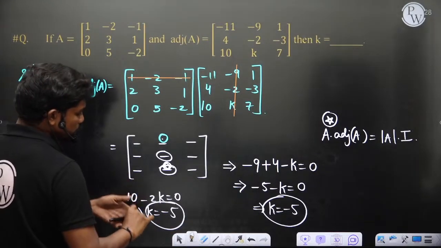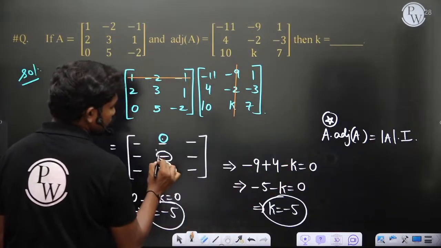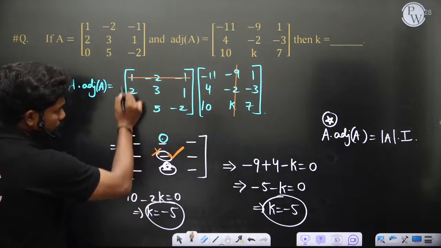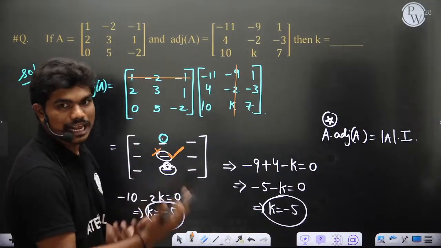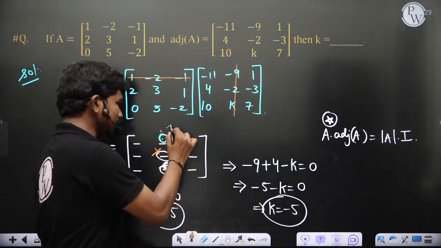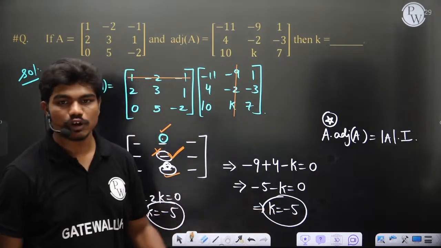I don't suggest you check this element, because to find the value of k using it, you would have to calculate the determinant of this matrix, which is an extra calculation. That's why you can eliminate that possibility. But by checking this element or this element simply, you can get k equal to -5. Clear?